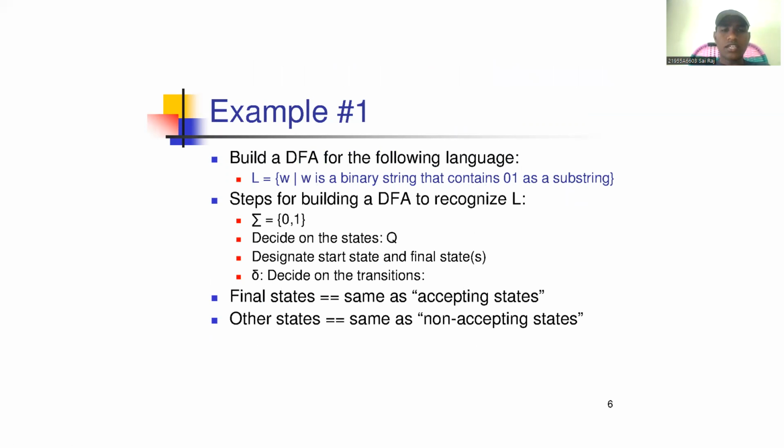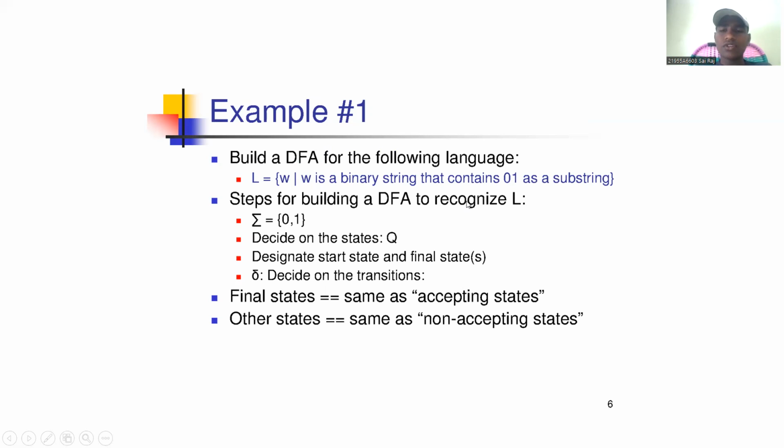Here is an example of a DFA. The given language is L. W is a binary string that contains 0 and 1 as a substring. If we take any string, it should contain 0, 1 at any place, whether it is at the initial state, intermediate, or final. But the string should contain 0, 1.